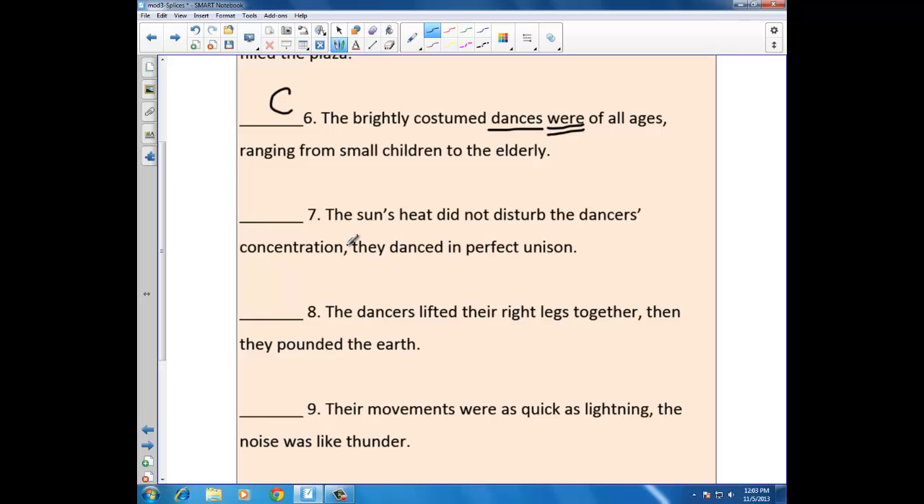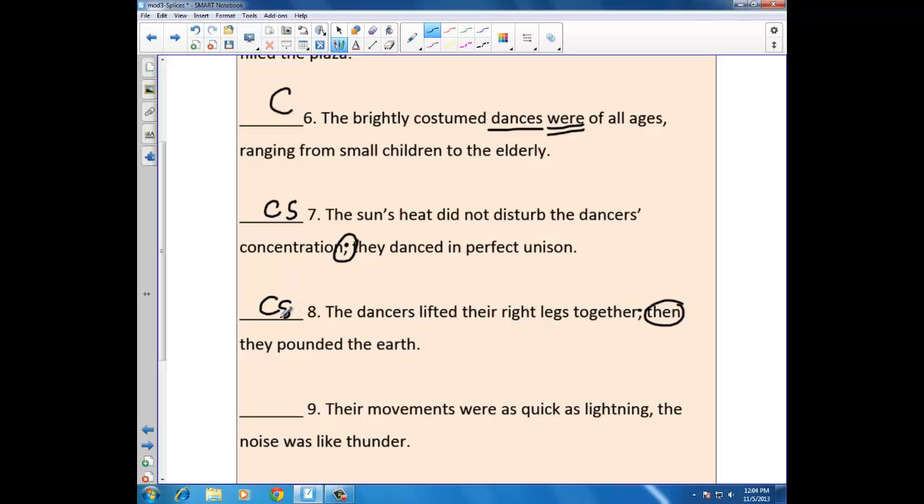Again, really good place for a semicolon or a period. You clearly have a comma splice occurring at this point. We're going to correct it by changing the comma into a semicolon. The dancers lifted their right legs together, then they pounded the earth. I'm hoping that you're recognizing that then, as a four-letter word, can't be a FANBOYS, because no FANBOYS is over 3 letters. Because it's not a FANBOYS, you're going to have a semicolon here. Or if you prefer, you can use a period and a capital T.